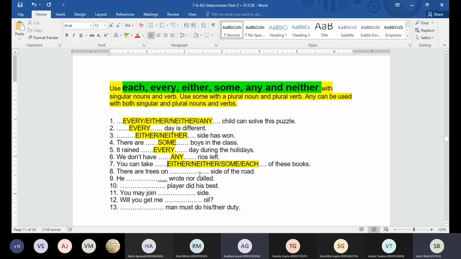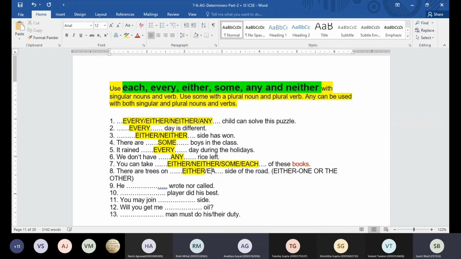Not every, beta. Okay, there are trees on dash side of the road. Either side. Can I use each side? Yes, sir. Okay, see, either means one or the other. Since I'm referring to one or the other side, we can use either. Each can be used in one case, if you are referring to both sides of the road, and the same number of trees are there. Then we can use each. But the best answer is going to be either in this case.